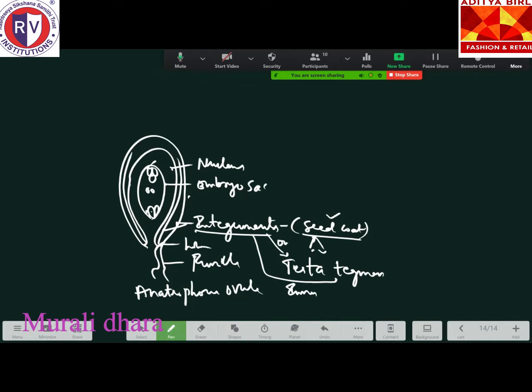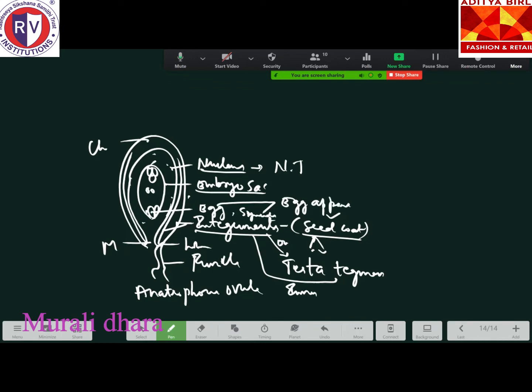Coming to the integuments, this is the micropylar end, and this one is the chalazal end. Inner to the inner integument is the nucellus, which is the nutritive tissue. Remember, the nucellus gives nourishment for the developing embryo sac. Inner to the nucellus is the embryo sac, in which there are 8 cells. One is the egg apparatus, which has the egg and the 2 synergid cells. Together, egg and synergids are called the egg apparatus.